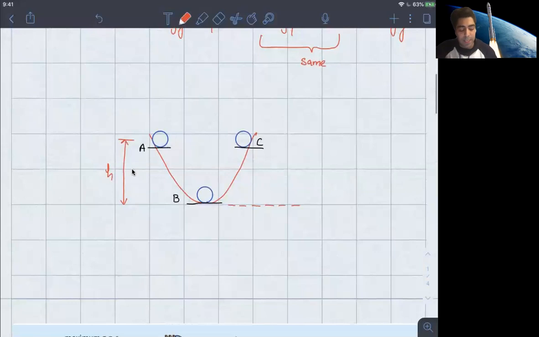Now, in a case like this, we don't know whether B is exactly on the ground or B is above the ground. What I mean to say by that is that the ground could be here, or the ground could just be at this point as well. So the question then arises: which point or which reference level do we use as a ground level when we want to calculate the gravitational potential energy at A, B, or C? Now, for those of you who don't know what gravitational potential energy is, I'll just write it down right here.